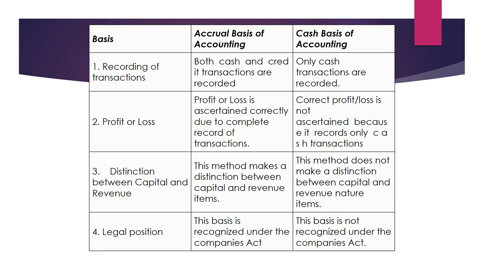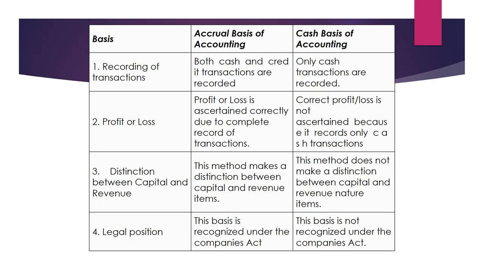And last, legal position. Accrual basis is recognized under the Companies Act 2013, but cash basis is not recognized under the Companies Act.